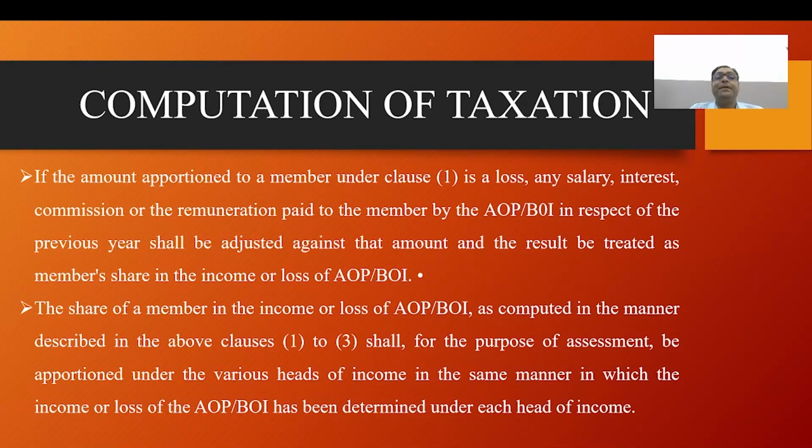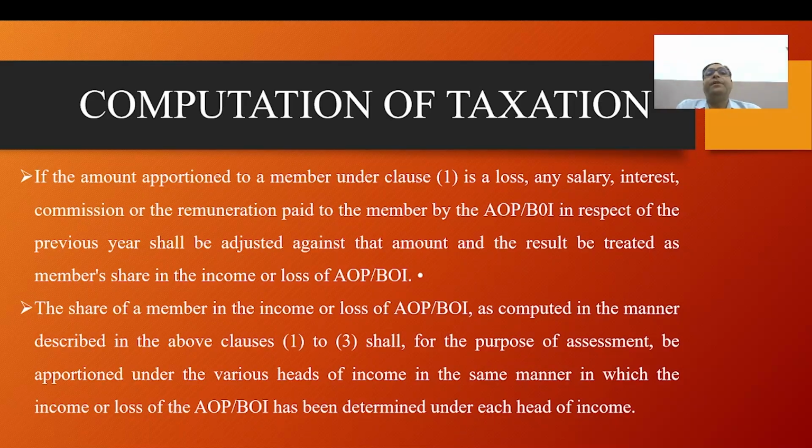Number third, if the AOP and BOI has paid tax at the maximum marginal rate or at a rate higher than the maximum marginal rate, the member's share in the total income of the AOP will not be included in his total income. Where the AOP or BOI is chargeable to tax at the maximum marginal rate or at a rate higher than the maximum marginal rate, the share of a member therein shall not be included in his total income at all.